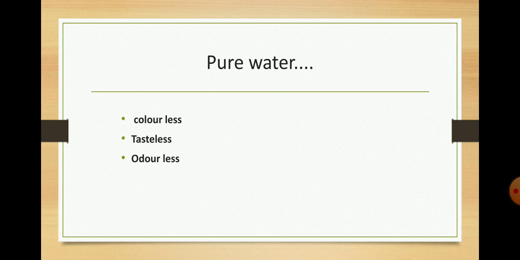Before studying that, you should know what is pure water. Pure water is colorless, tasteless and odorless. When you drink water, does it have any taste? No. Does it have any color, blue, green like that? No. So pure water doesn't have color, taste, odor, etc.